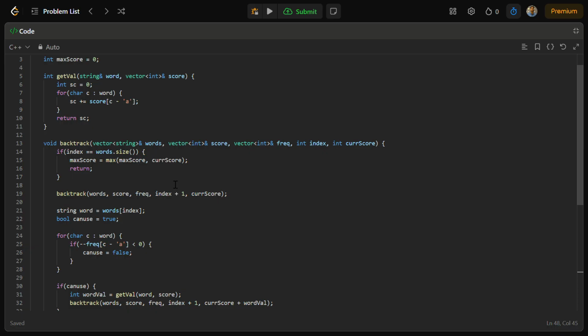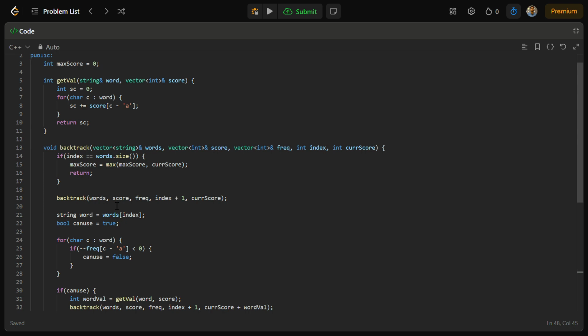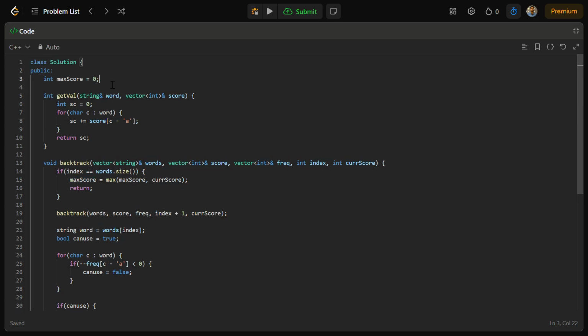So what is the basic idea? Basically, I have visited the whole string and I am standing at the end of that index. In that case, I have to get the maximum and return the max score. You must ask why max score is not declared here. I'm declaring it as a global variable, because once I go through this recursion, the max scores will keep on updating.